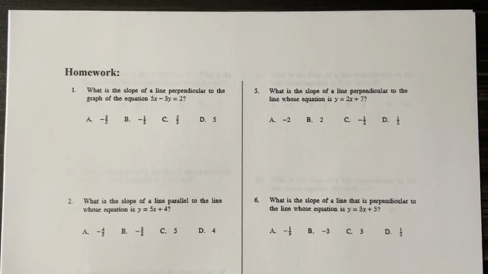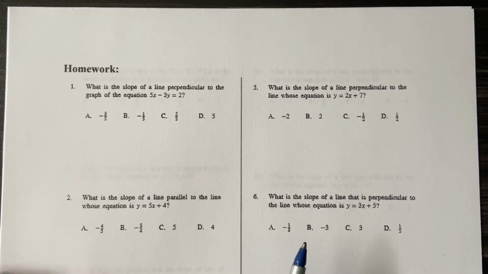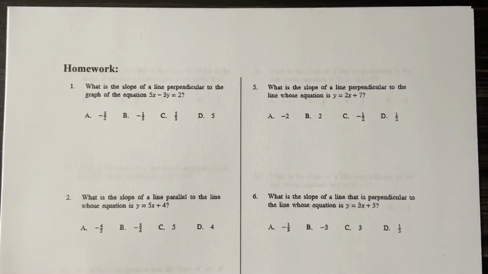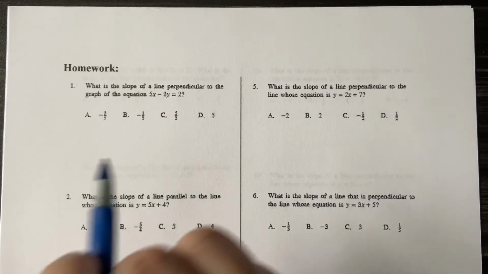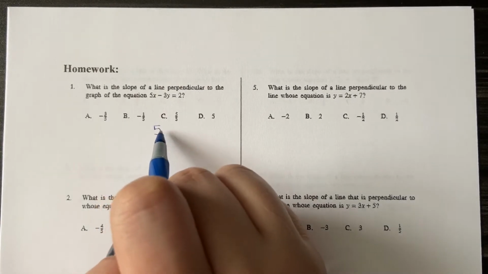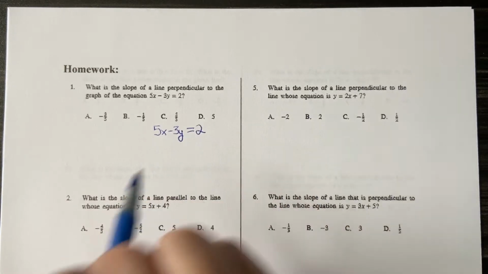These are the 8-1 homework solutions. So if we look at number 1, it says, what is the slope of a line perpendicular to the graph of the equation 5x minus 3y equals 2? Okay, so I have 5x minus 3y equals 2.